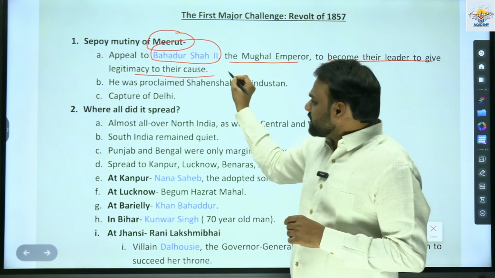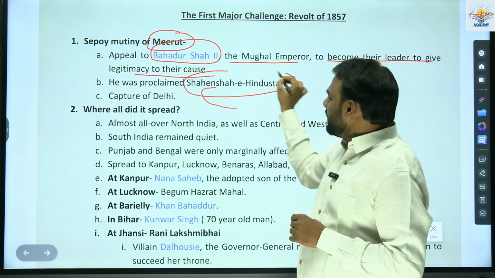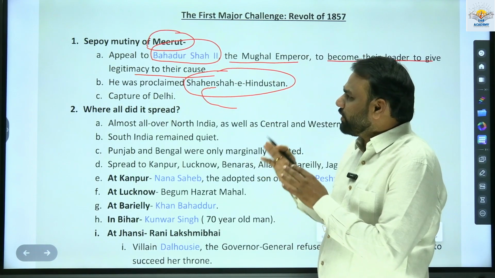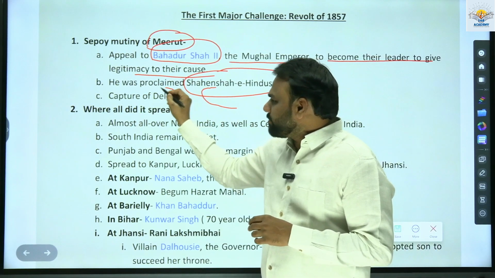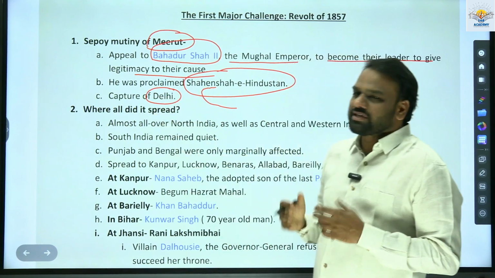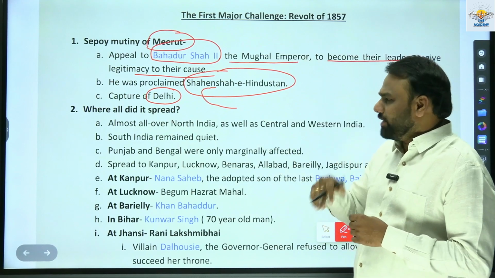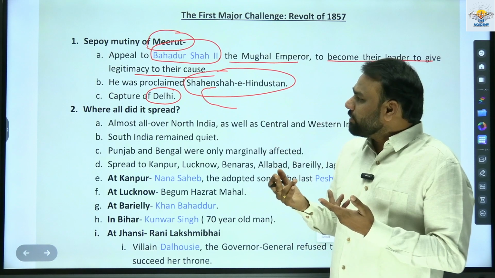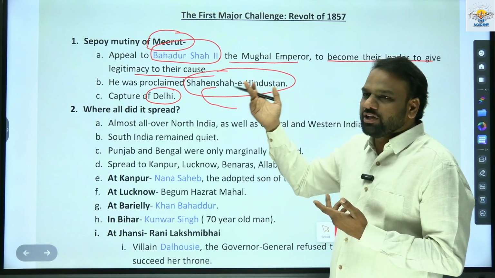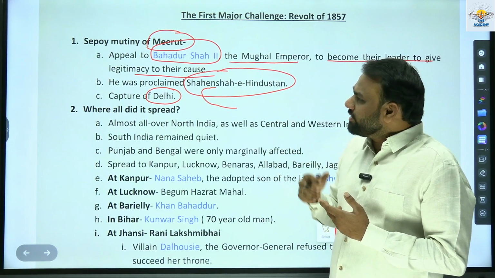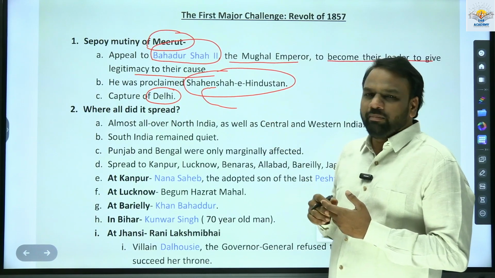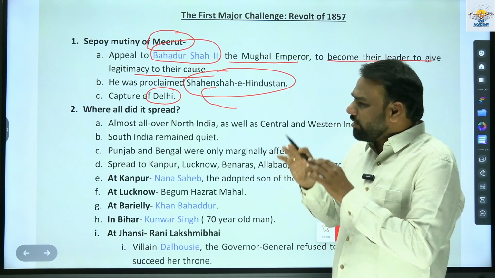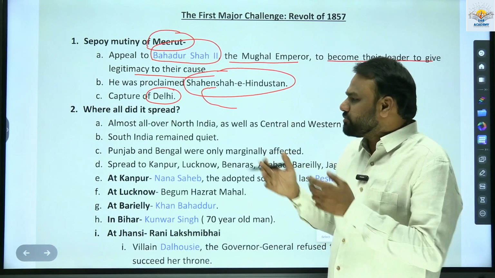In that context, he was proclaimed as Shahenshah-e Hindustan. As a result of the Sepoy Mutiny at Meerut, Delhi was captured from the Britishers. Delhi was captured by the Sepoys from the Britishers. So here what kind of question can be framed? Who was proclaimed as Shahenshah-e Hindustan? Bahadur Shah II. Where did the Sepoy Mutiny begin? It began at Meerut. So these are the various things which we should memorize or understand from the prelims point of view.